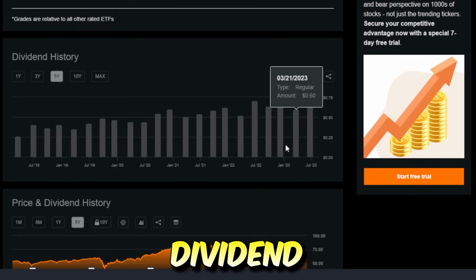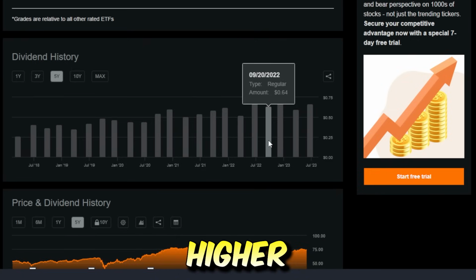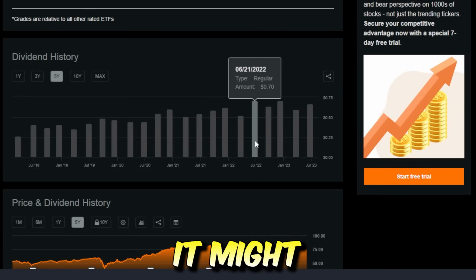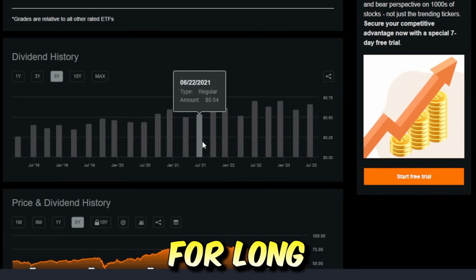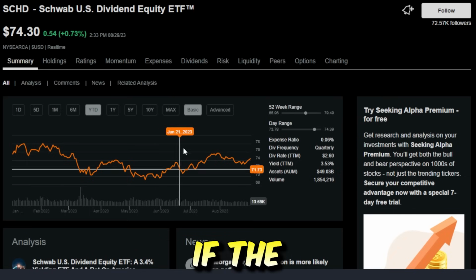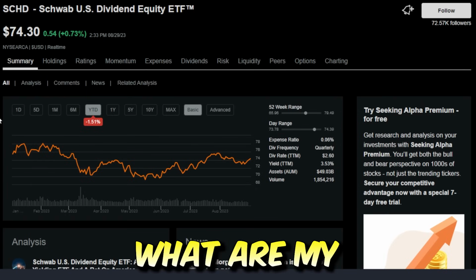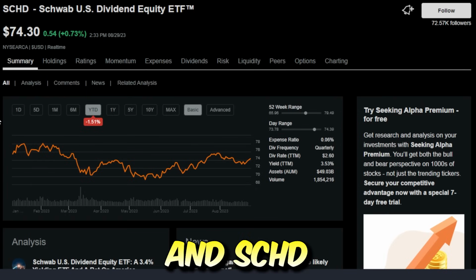Now, if the future dividend paid from SCHD does move higher than the previous September dividend of 64 cents per share, I do think that it might instill some more faith in this ETF for long-term holders, reminding them that even if the overall price appreciation isn't there for the ETF, the dividends are still growing up and to the right. So in closing, what are my current thoughts on this ETF and SCHD as a whole?